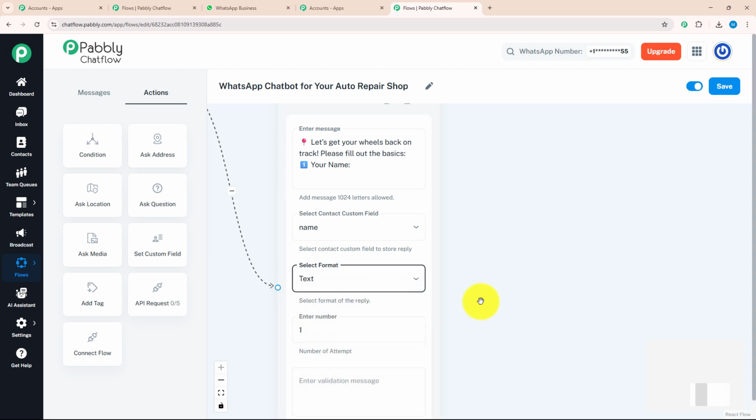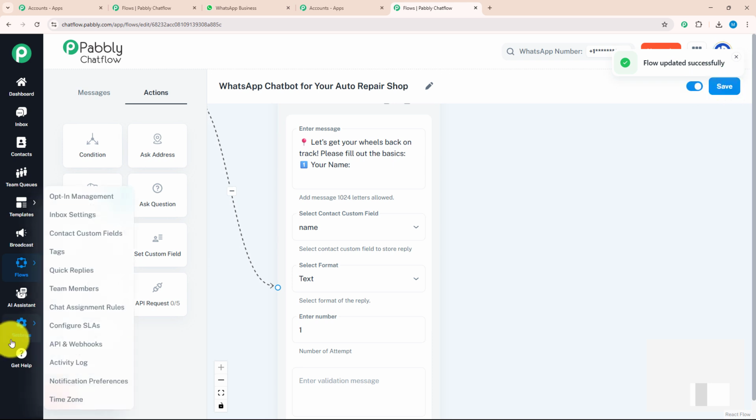Now you must be wondering from where we can add our contact custom field. For that, you need to save your flow. As soon as you click on the save option, you get a message that the flow was updated successfully. Now come to the settings section and over here you can see a feature which says contact custom field.